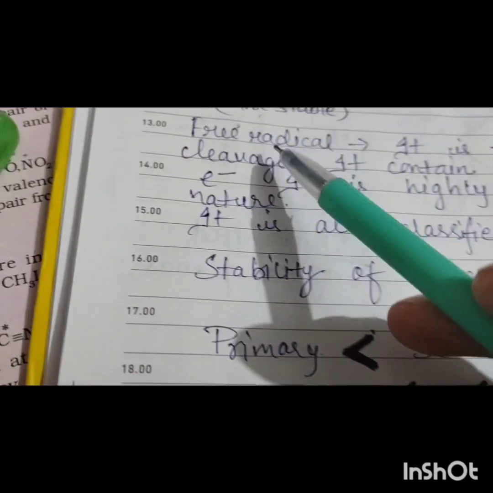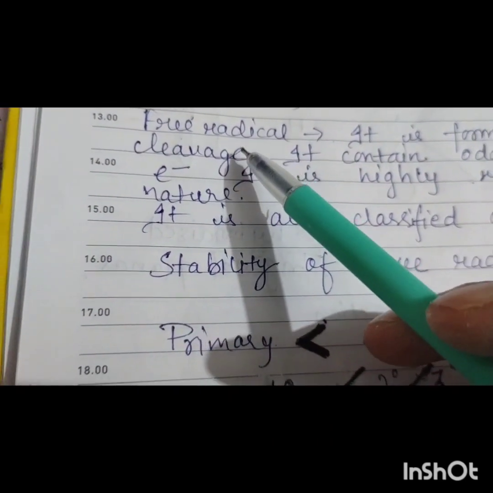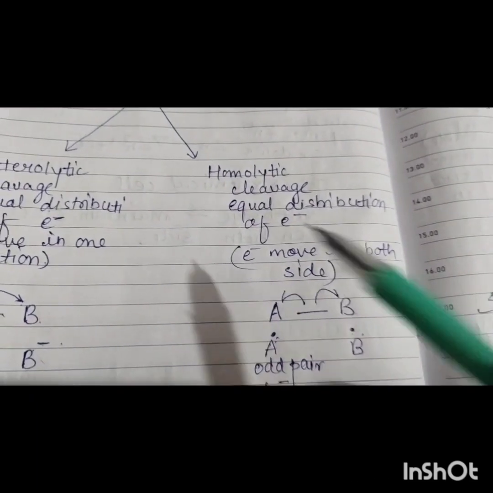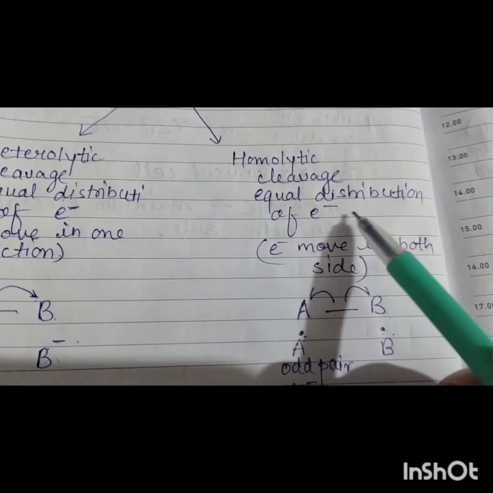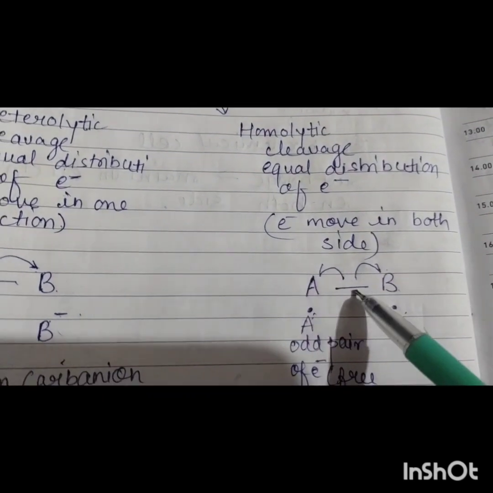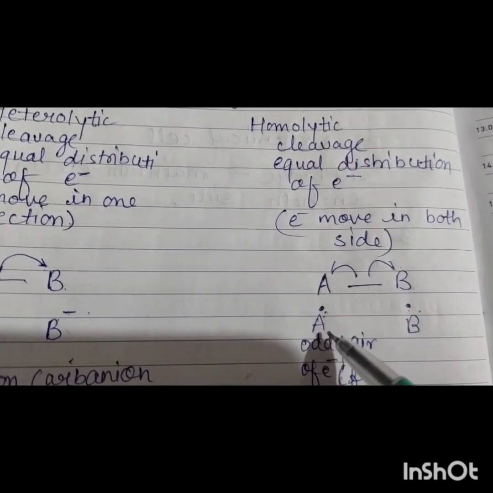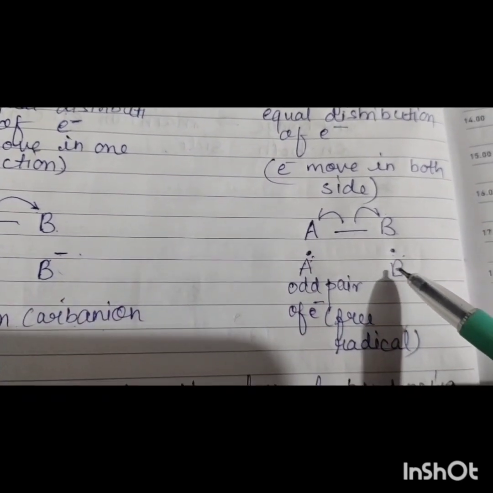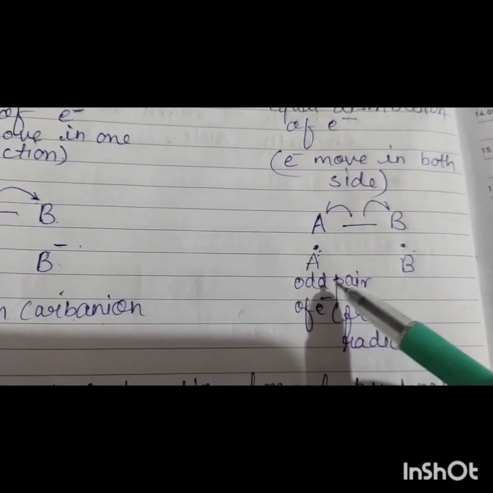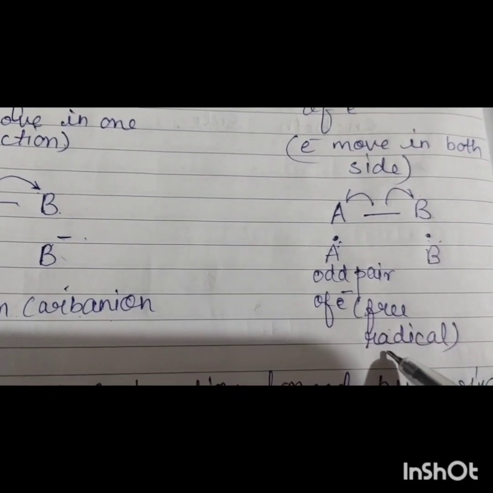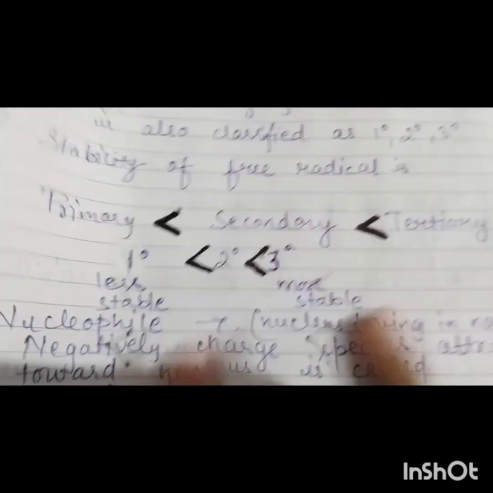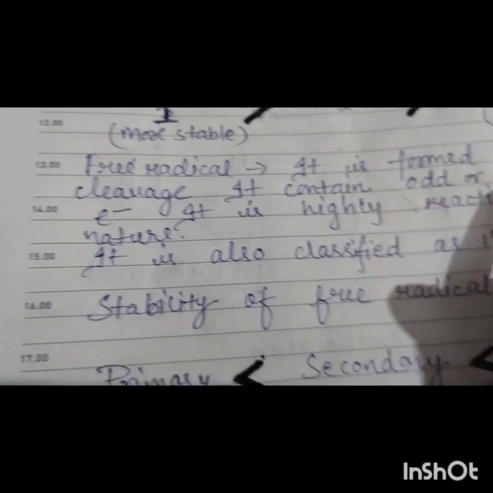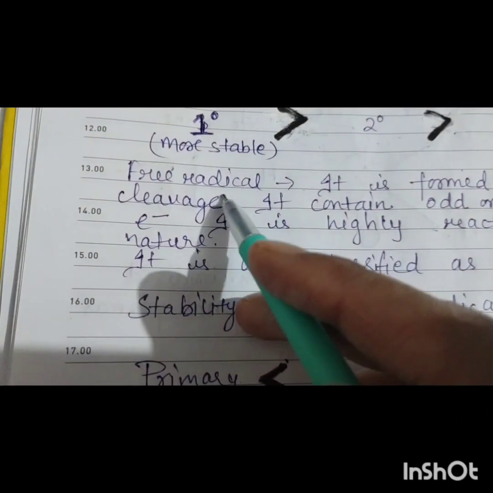Now look at free radical. A free radical is formed by homolytic cleavage, by equal distribution of electrons. Electrons move in both directions and this results in an odd electron in both species, which is an unpaired electron. So what is a free radical? It is formed by homolytic cleavage.